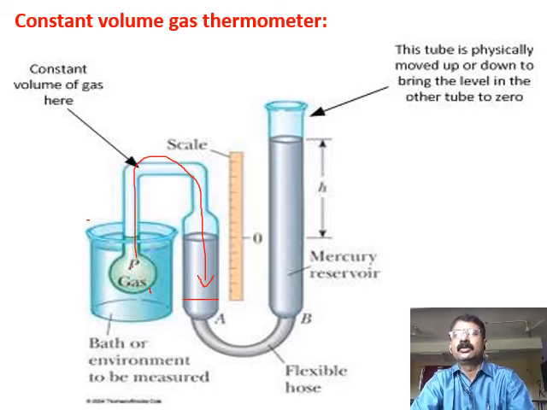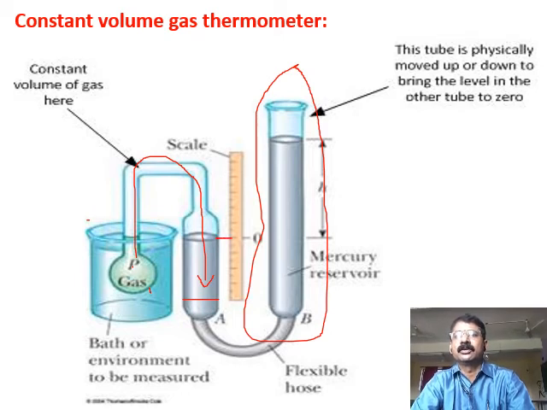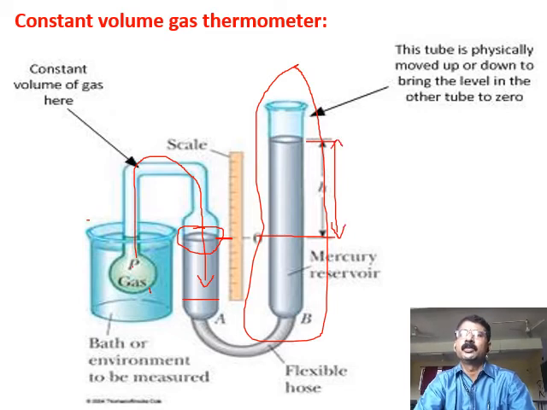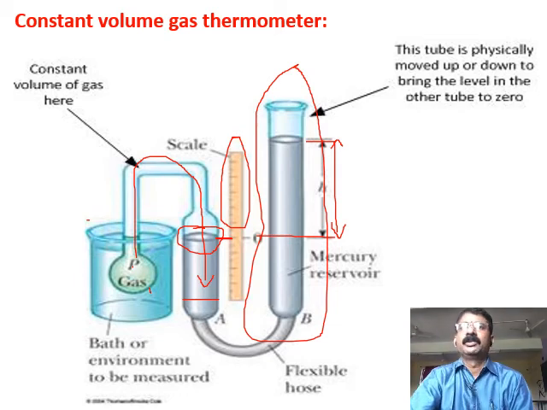Now what you have to do is move this limb, or this tube, up or down so that the mercury level comes back to 0 in this tube. Then you have to note down the mercury level in this limb here. This vertical distance you have to note down, and this height will be directly proportional to the temperature. It should be calibrated to read the temperature directly from that scale. So this is how a constant volume gas thermometer works.